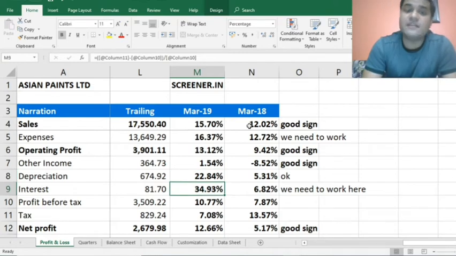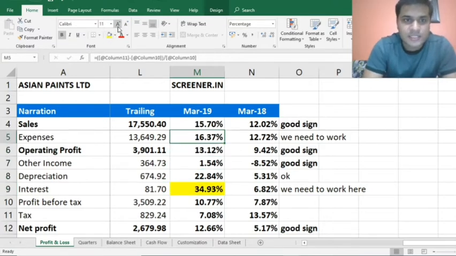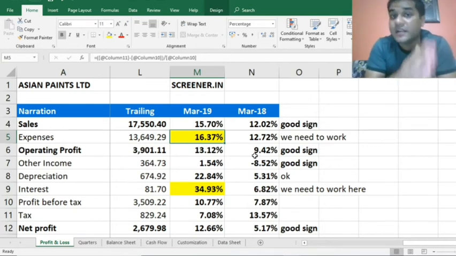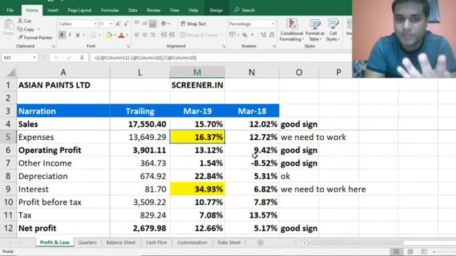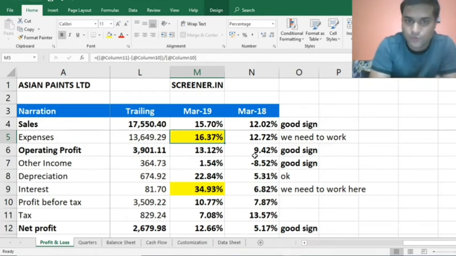And on interest, we have to check whether the company has taken any additional loan, and what rate of interest it is serving. The debts of the company are increasing. So these are the 2 points that we need to see. So again, to revise, what did we see? First we need to look at the sales growth. It should be greater than 15% year on year consecutively for the last 4 years. Then the net profit after tax should be greater than 18% consecutively for the last 4 years.